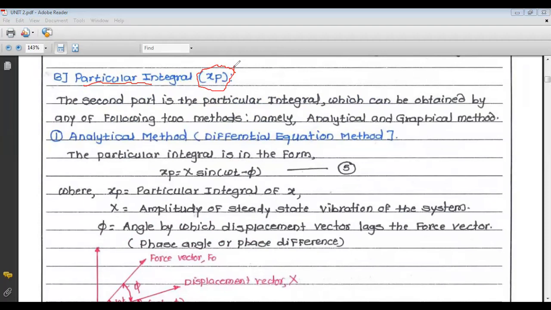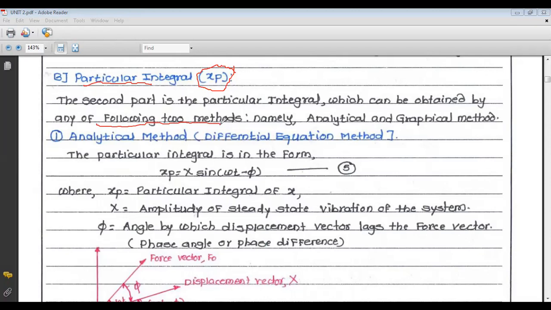Now the second part is the particular integral, which can be obtained by following two methods. So there are two methods to obtain this particular integral. The first method is the analytical method and the second method is the graphical method. So there are two methods to obtain the particular integral of your equation m x double dot plus c x dot plus k x equals F0 sine of omega t.